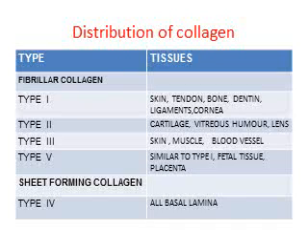Type 1 is seen in tissues like skin, tendon, bone, ligaments and cornea. Type 2 is in cartilage, vitreous humor and lens. Type 3 is seen in skin, muscles and blood vessels. And type 5, similar to type 1, is seen in fetal tissue and placenta. Then the sheet forming collagen, type 4, is seen in all basal lamina.